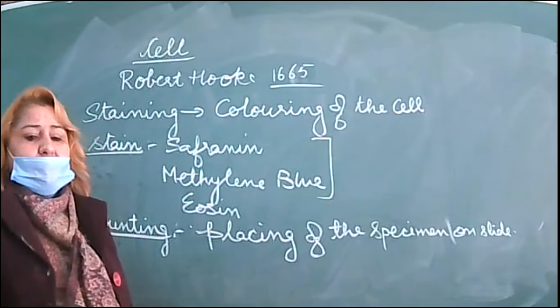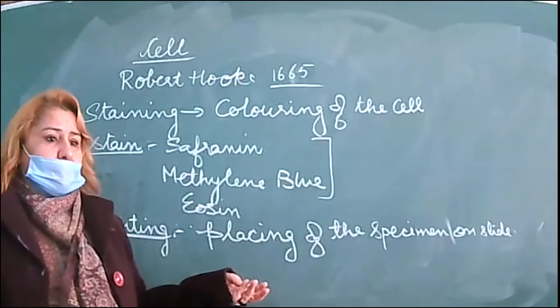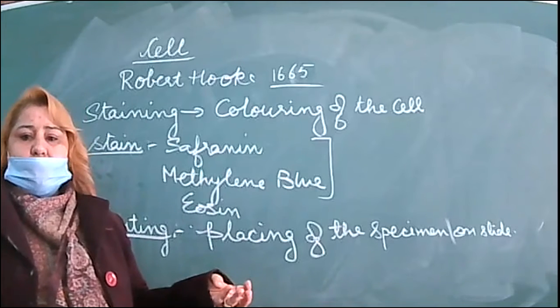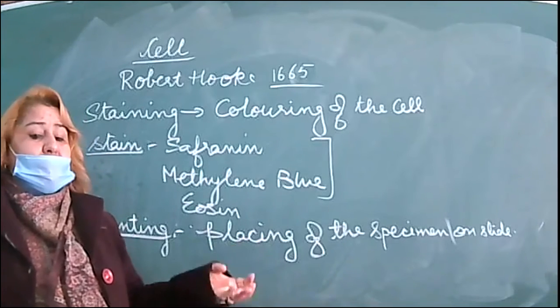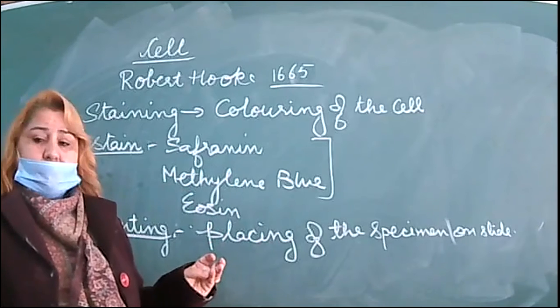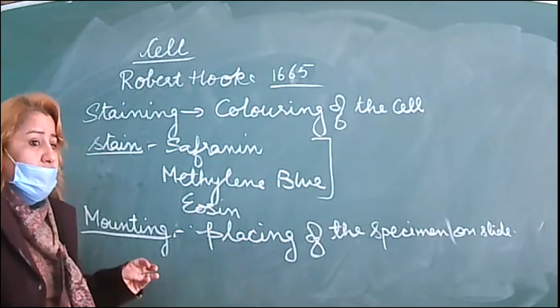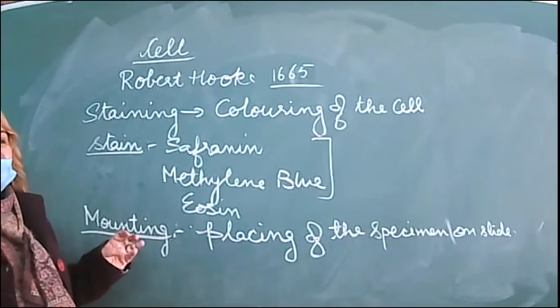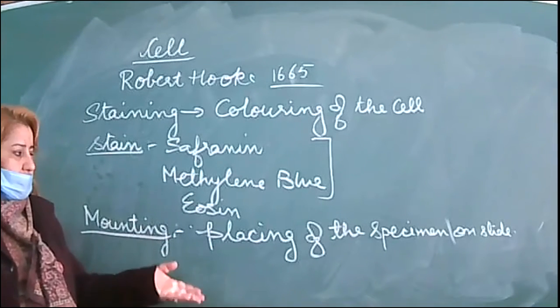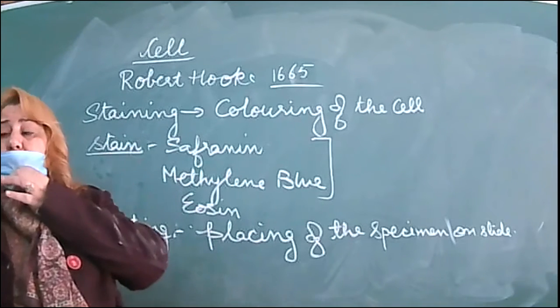For mounting we use glycerin. I told you we can use water plus slide plus cover slip. If we are making permanent slides, I told you what we add: DPX with glycerin, for fixing so that the cover slip will not come off.